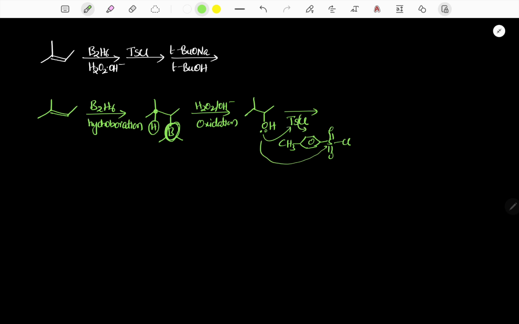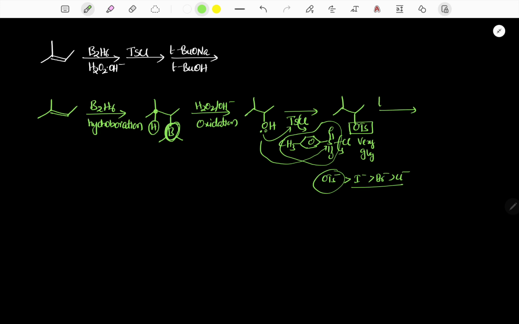This entire group is the tosyl group, so simply we can write the corresponding OTs. And OTs is a very good leaving group. We know that OTs is a better leaving group than I minus, than Br minus, than Cl minus. When compared to halides, OTs sulfonates are good leaving groups.